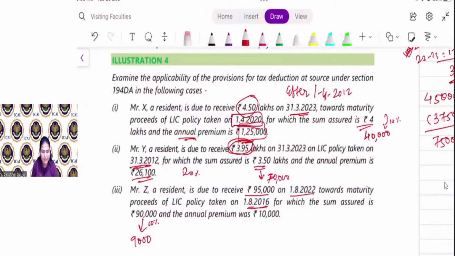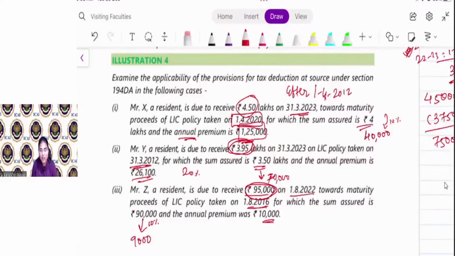It is 3,750, Mohammed. You have to calculate again 75,000 into 5%. Now here, the premium is more than 9,000, right? So the maturity proceeds 95,000 is taxable. But here the TDS is not required to be deducted.